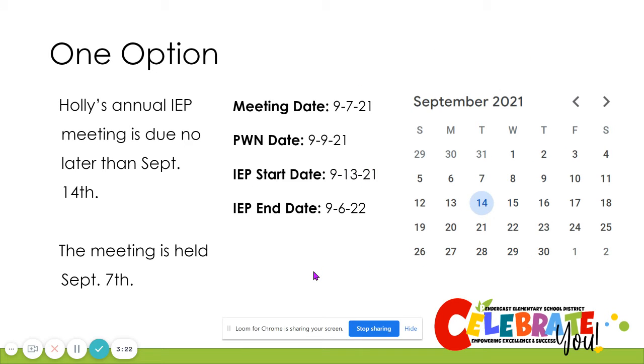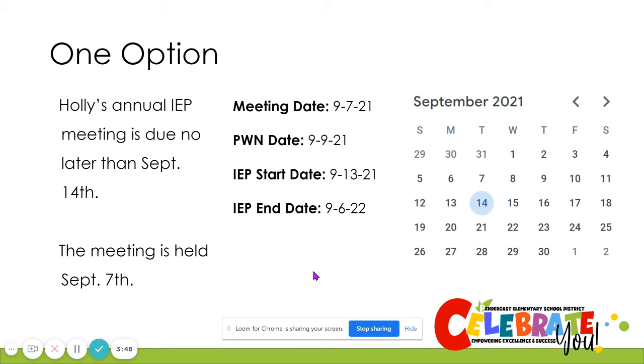In this example, the meeting date is written on the day that it was held, September 7th, 2021. The IEP writer developed and gave the PWN to the parent or guardian on September 9th, 2021. The IEP start date is September 13th, 2021.